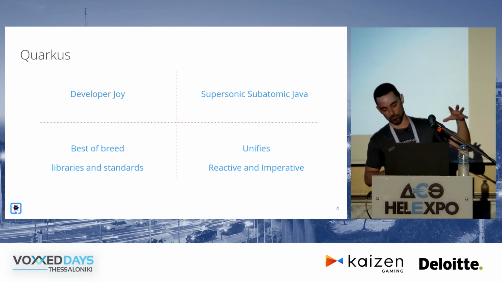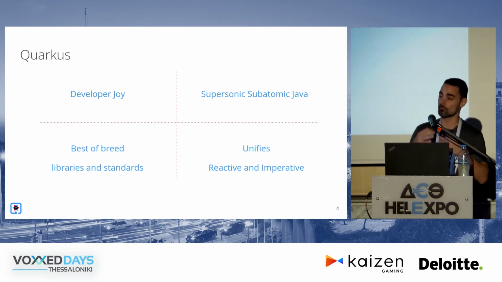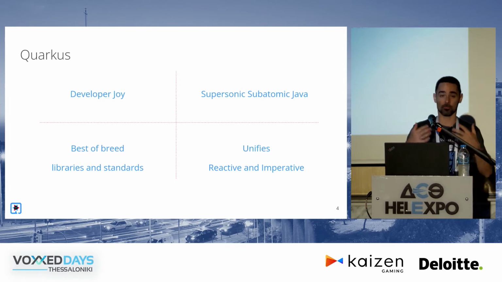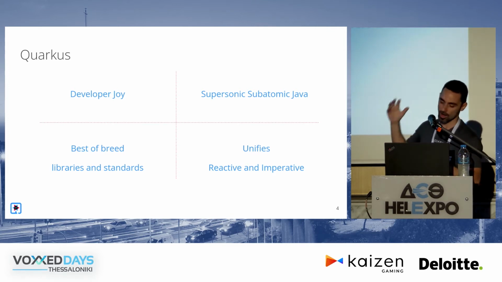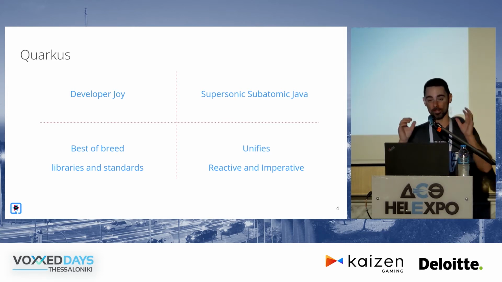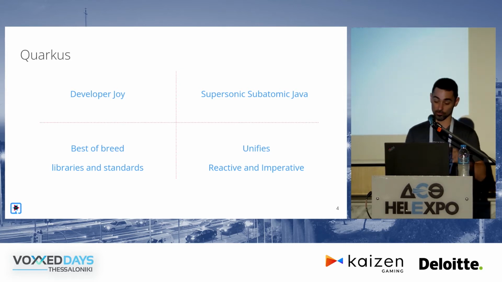Third, we incorporate as many of the libraries and frameworks that you already know as Java developers, because one of the super great things about the Java ecosystem is that we have a whole bunch of libraries and frameworks that we can use to be productive. And I would say we've done a pretty good job at incorporating as many of these as possible into Quarkus and making the developer experience using them really great.